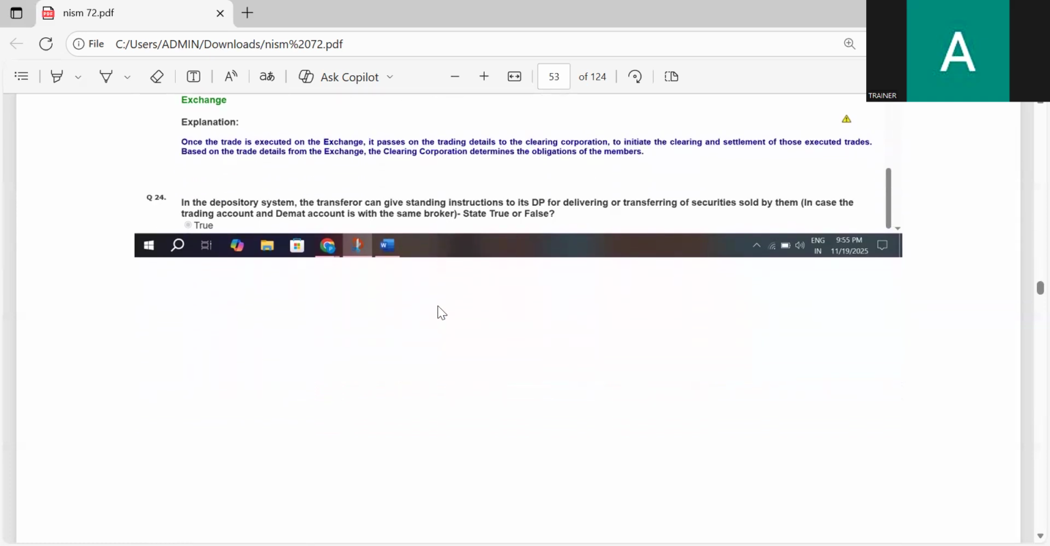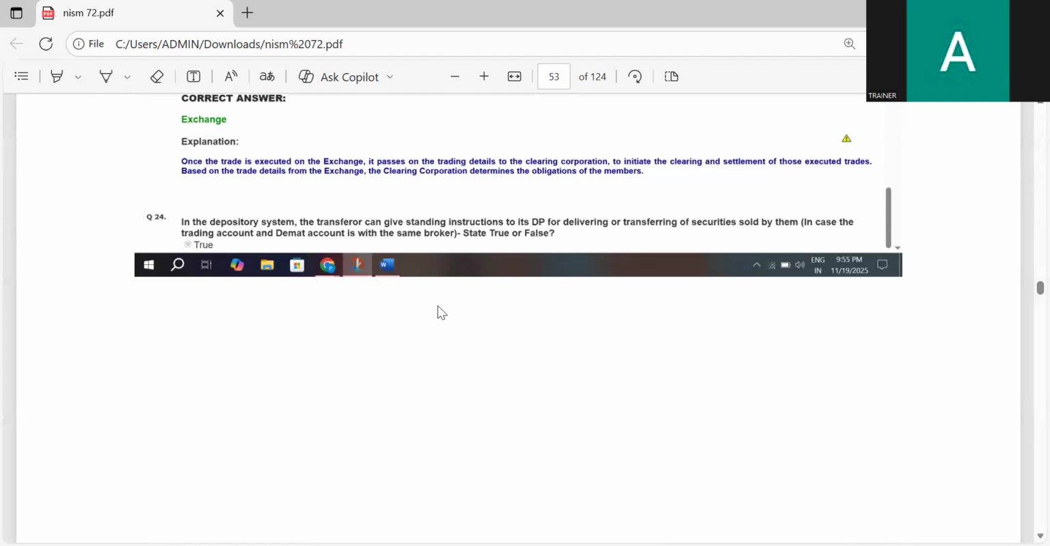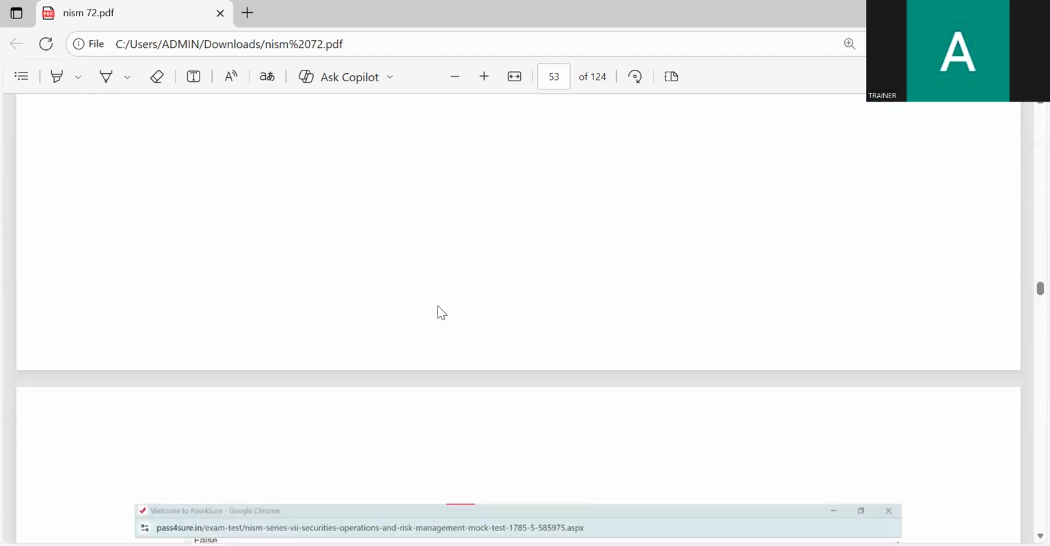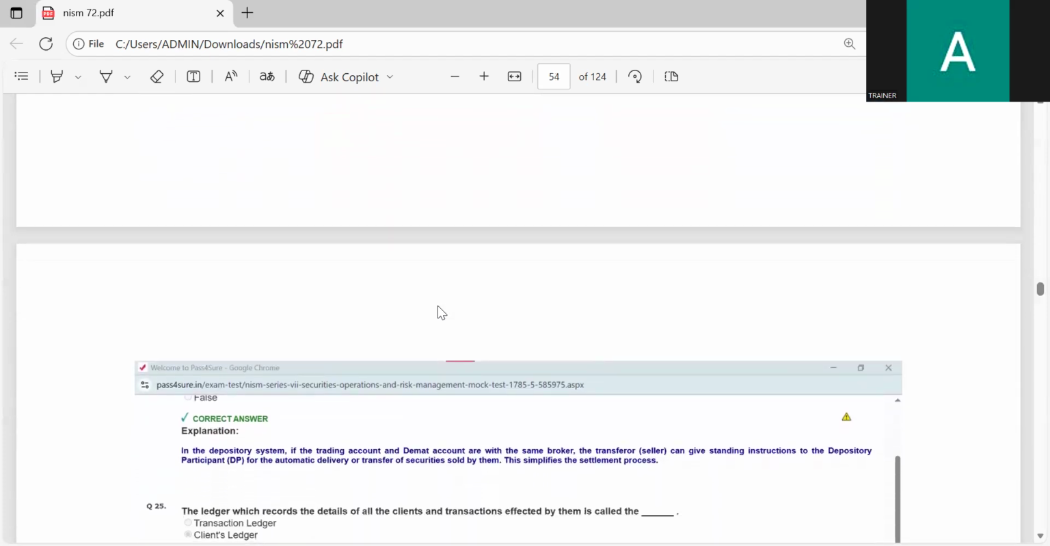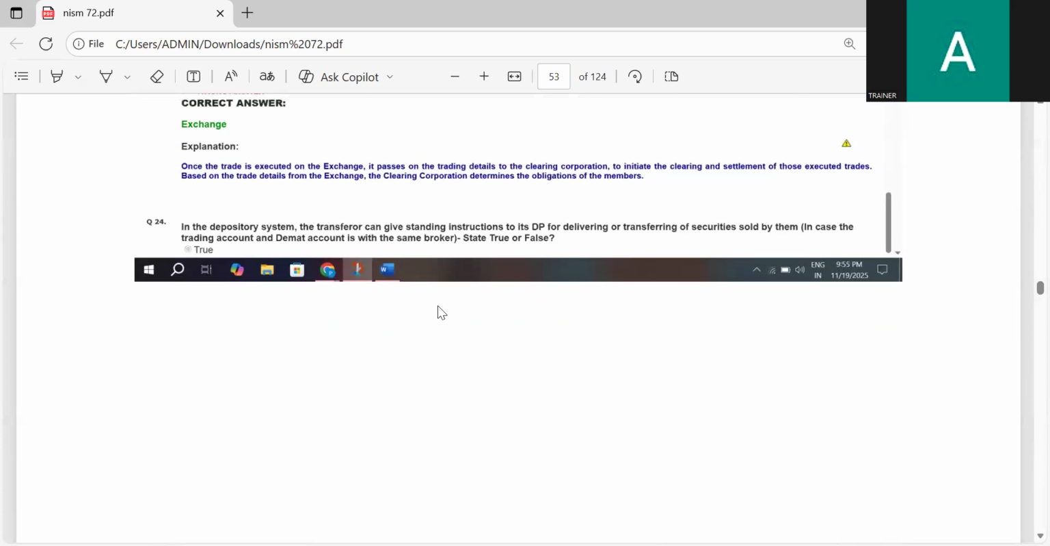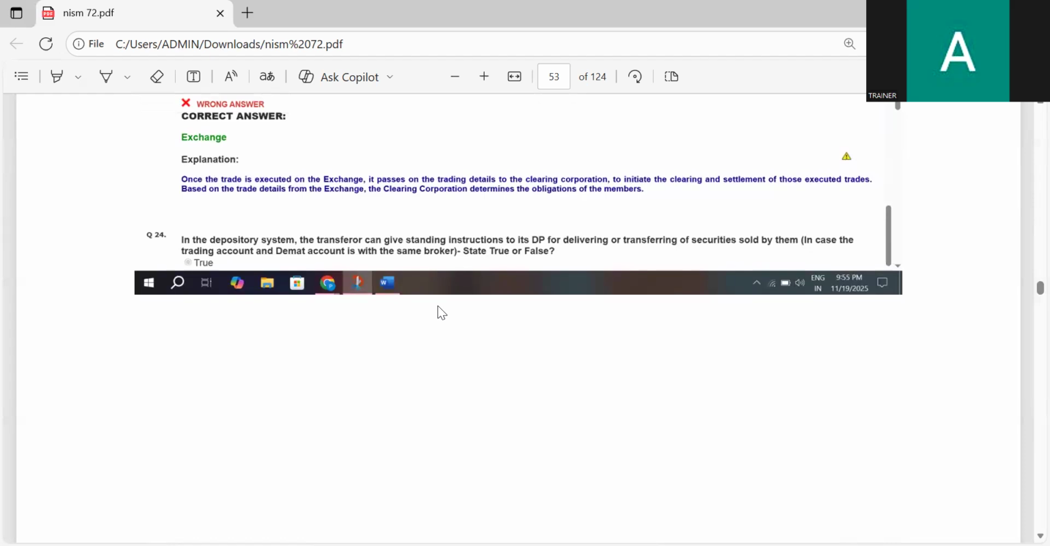In the depository system, the transferor can give a static instruction to its DP for delivering and transferring the securities sold by them, in case the trading account and the demat account are with the same broker. State true or false. The correct answer is true. In the depository system, the transferor can give a static instruction to its DP for delivering or transferring securities sold by them, in case the trading member's account and the demat account are with the same broker. True.